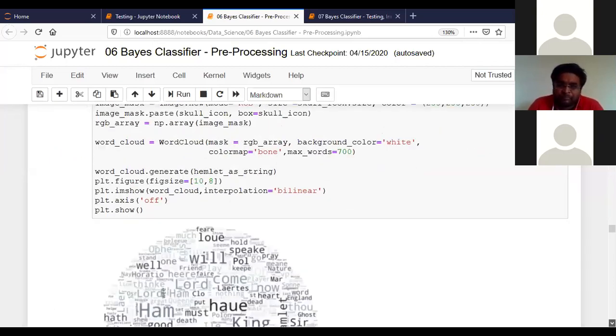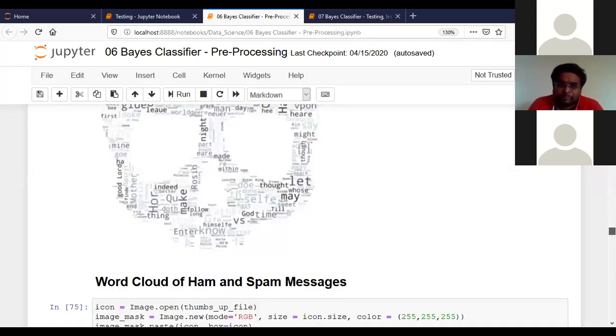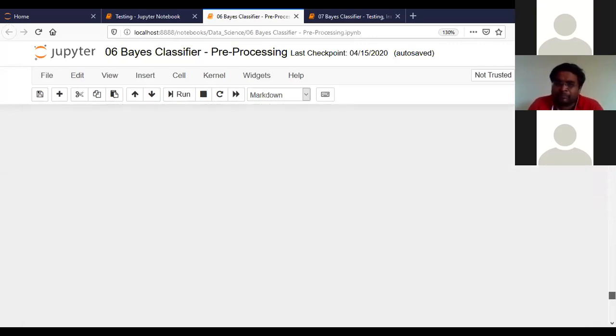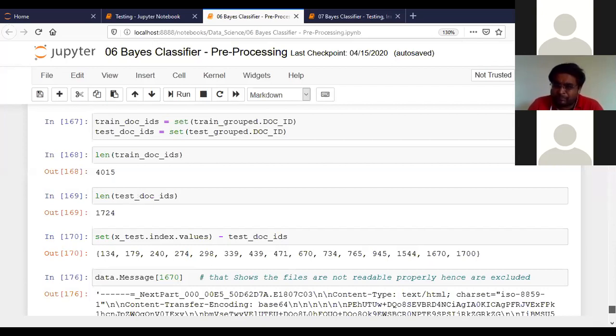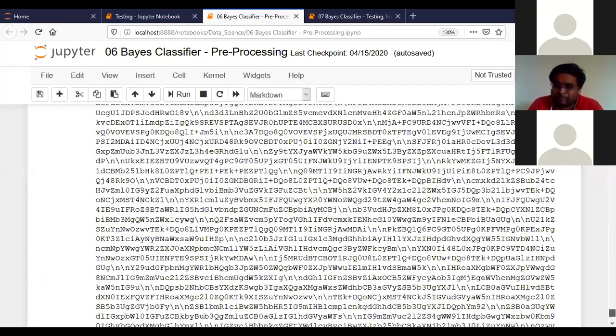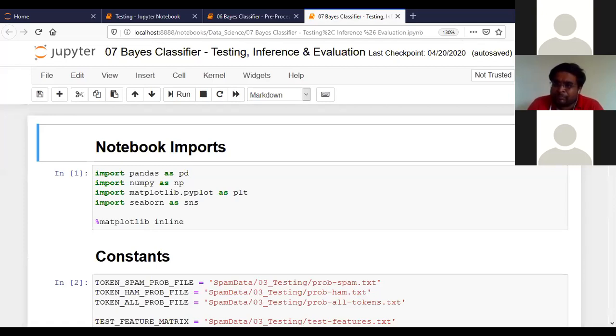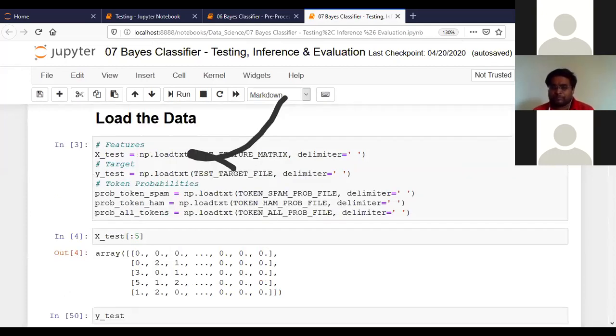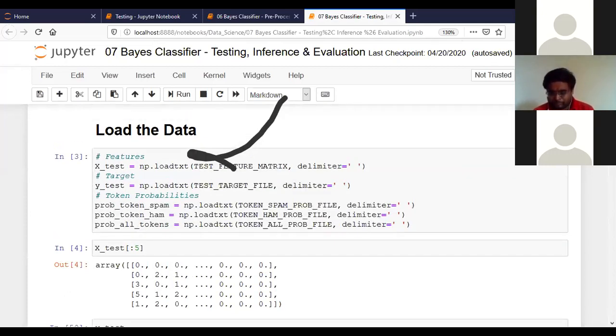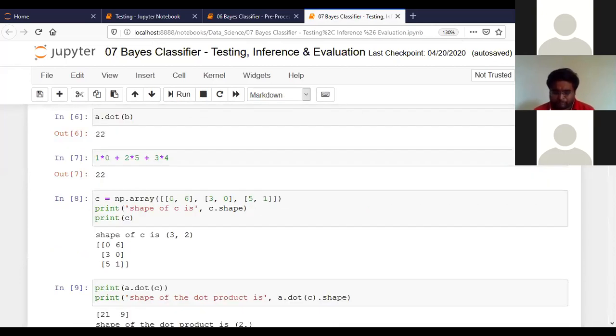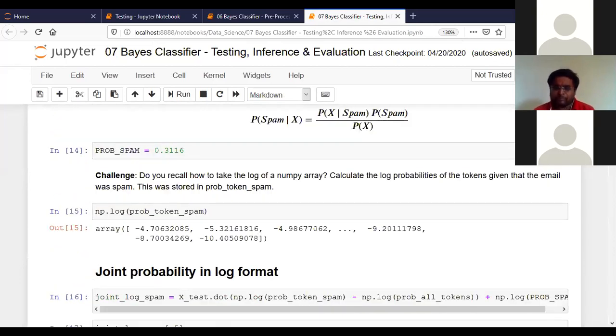So all these things, I was just explaining that this is the pre-processing only. After that, what we have to do is go for the testing and evaluation of our system. Here we understand how accurate our data is and how powerful our system is. We just have to calculate all the data and create some probabilities.